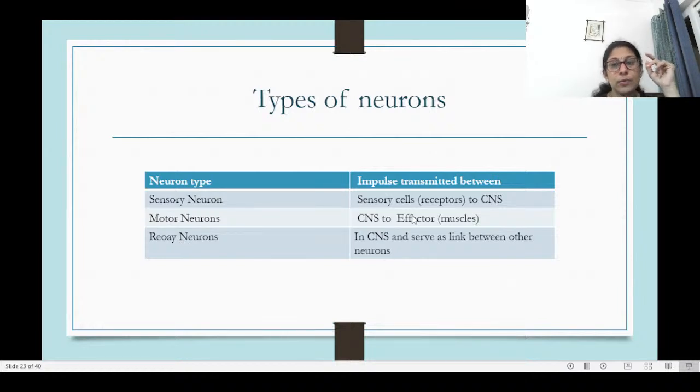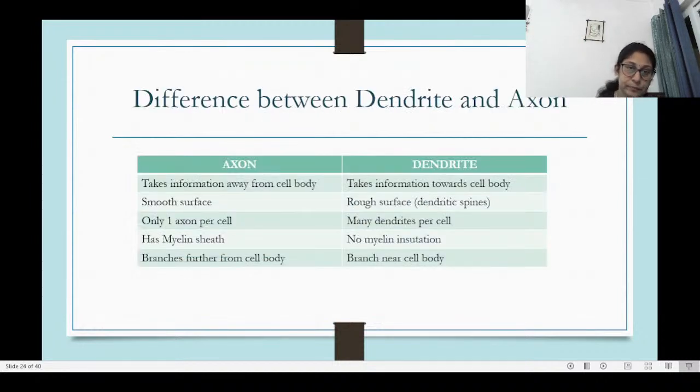The sensory neurons take the information from the receptors or the sensory cells, and then they pass on the information to the central nervous system. The motor neurons bring the message from the central nervous system to the effectors, the muscles or glands, and relay neurons are the ones which serve as the link between the two types of neurons. Okay.